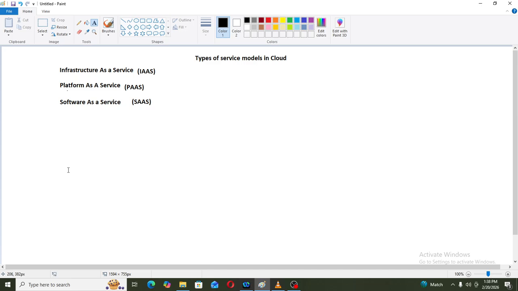I can provide your requirements, and I can provide you the URL to access your application. Now AWS has data centers, and in data centers AWS will have different infrastructure.